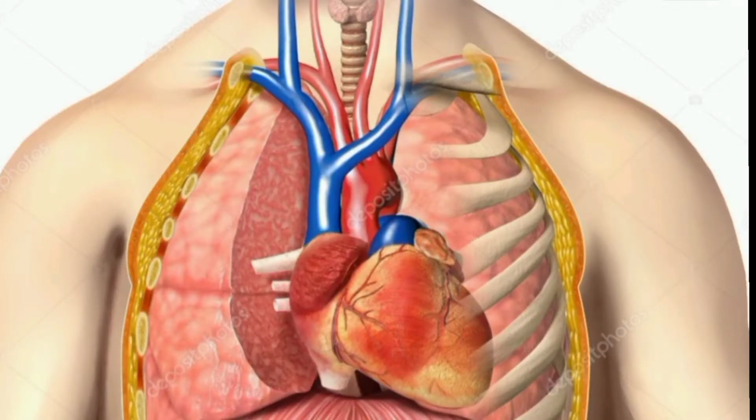The lungs and respiratory system allow us to breathe. They bring oxygen into our body, called inspiration or inhalation, and send carbon dioxide out, called expiration or exhalation. This exchange of oxygen and carbon dioxide is called respiration.